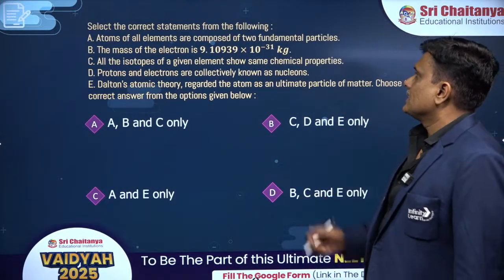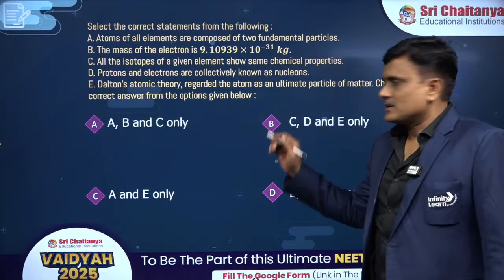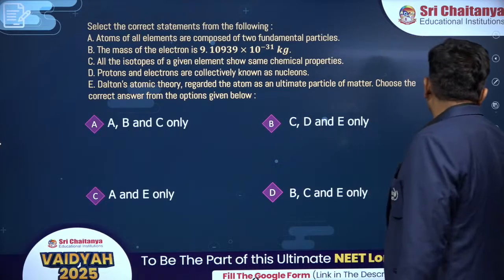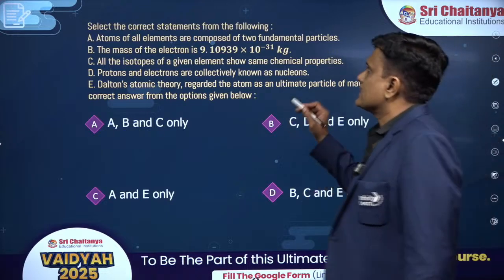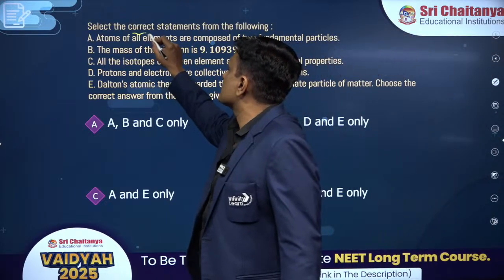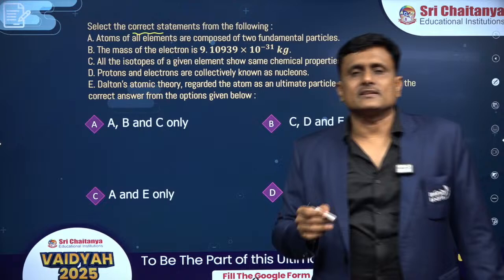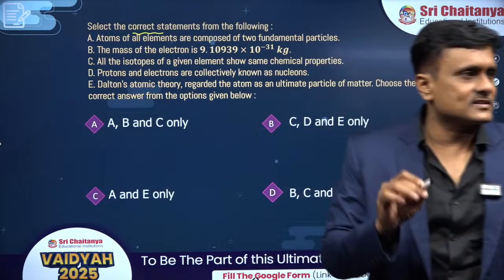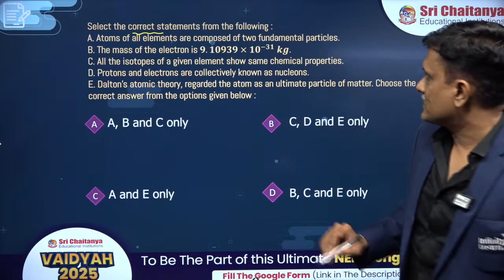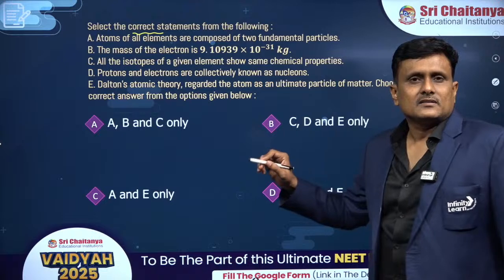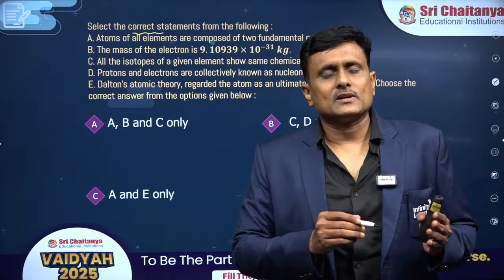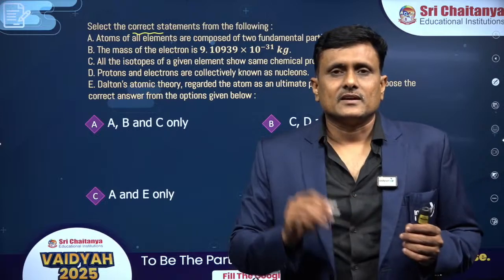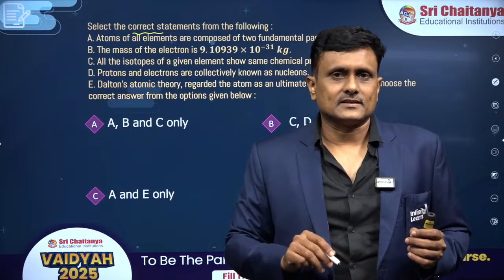Look at the questions that were asked previously. Look at this. It is purely a statement based question. Now select the correct statement. One thing we need to be sure about is whether you are asked for the correct statement or the incorrect statement; it is very important. Alright, correct statement. This question is from the structure of the atom. It looks to be an easier one, but be careful, especially while reading the sentences.